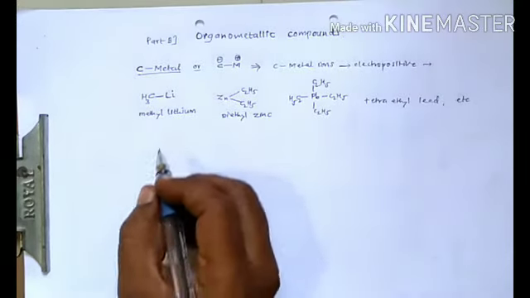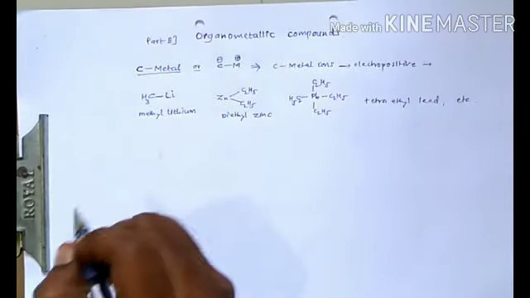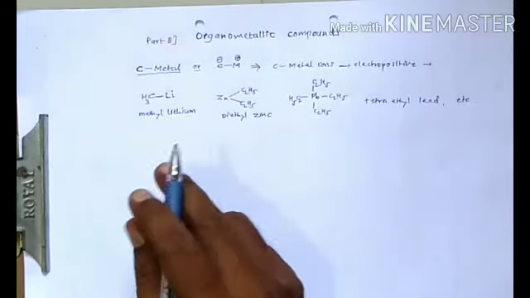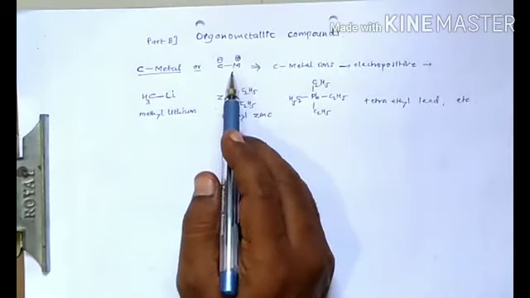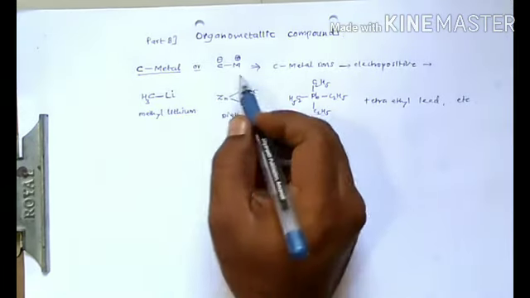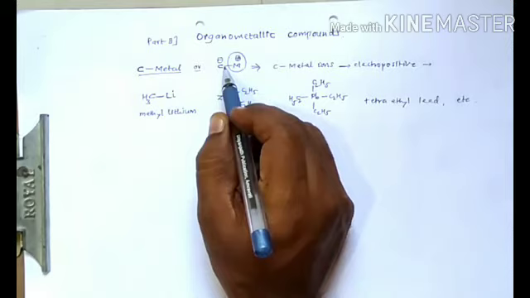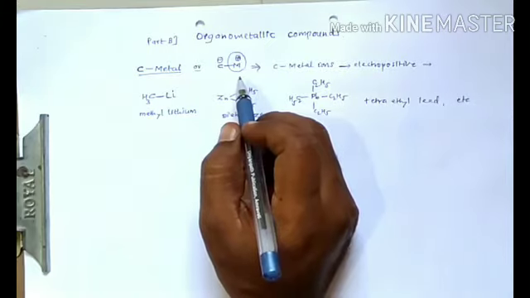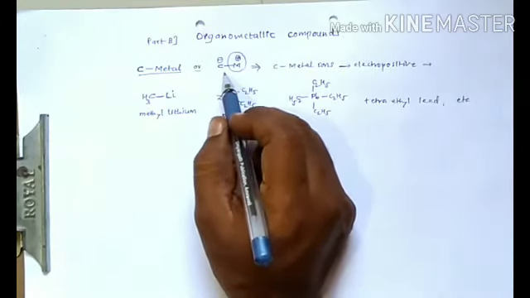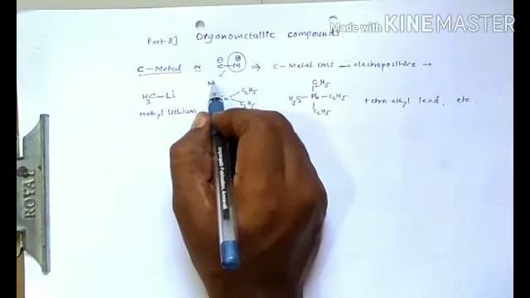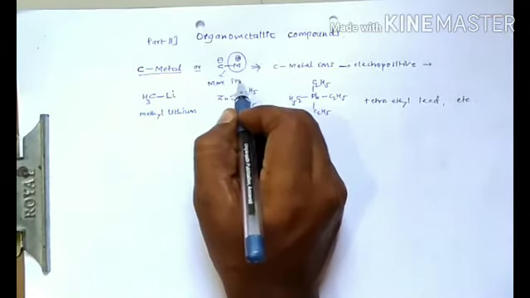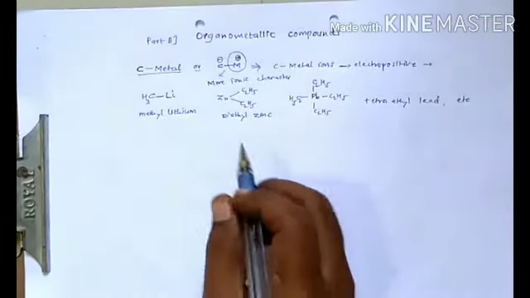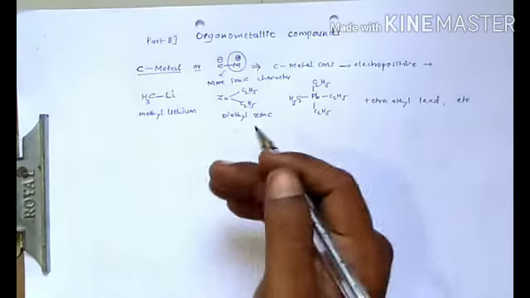So this ionic character in organometallic compounds plays a vital role in various reactions. The carbon-metal bonds in organometallic compounds are ionic, and the extent of ionic character depends upon the electropositive nature of the metal ion. The more electropositive the metal, the more ionic the carbon-metal bond, and the more ionic character, the more is the reactivity, and hence it is widely used in chemical reactions.